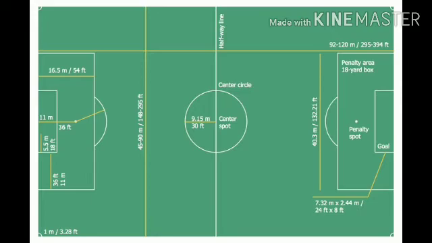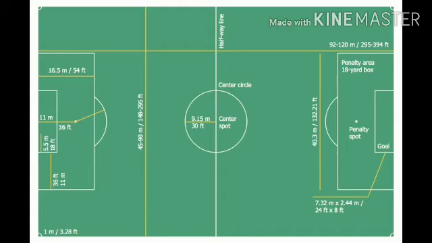And the length of the football field, the length of the long line, you can see some yellow line, long line. So that is the length of the football field. The length of the football field is 92 to 120 meters, and the width, near the goal post line, is 45 to 90 meters. So length is 92 to 120 meters, and the width of the football field is 45 to 90 meters.